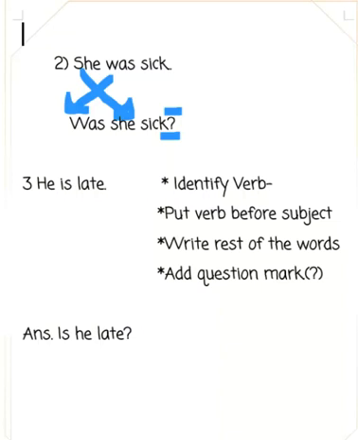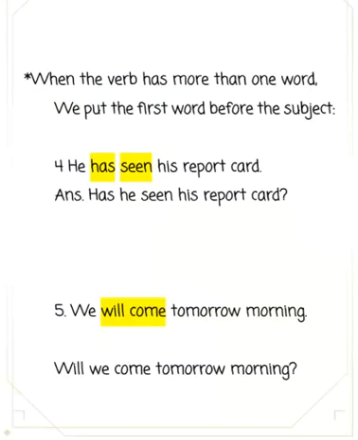See some more examples here. She was sick is a statement. Was is a helping verb. It is placed in the beginning in question. Was she sick? See the third. He is late. Helping verb is placed in the beginning in question. Is he late? And question mark is written at the end.